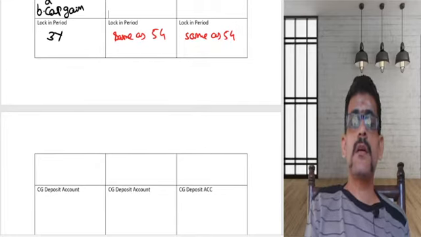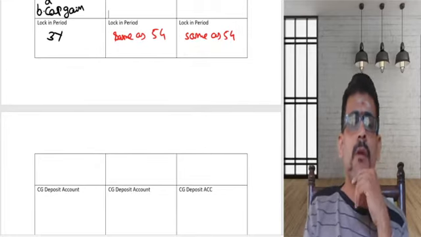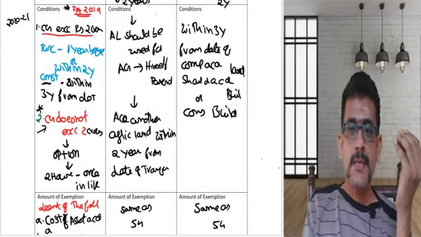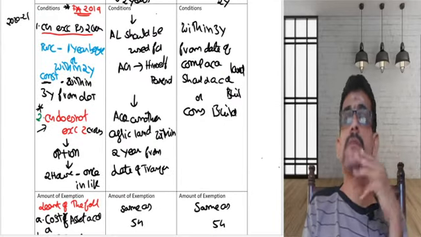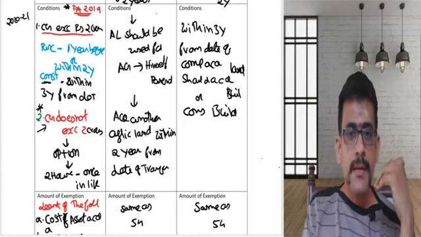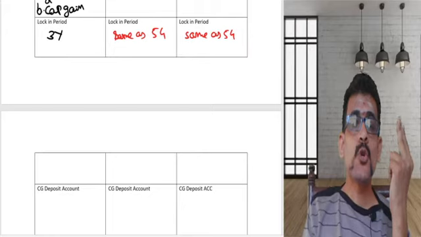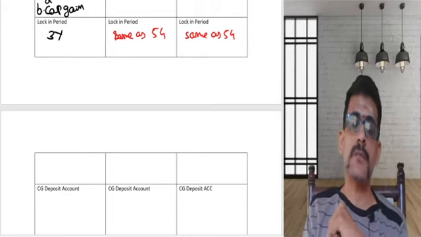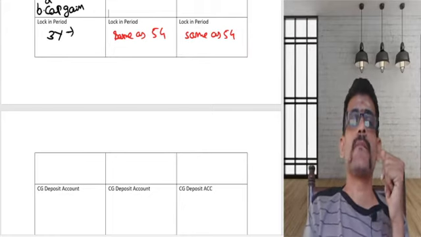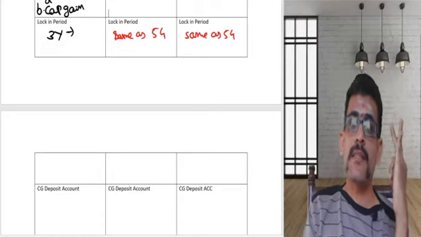3 years is the lock-in. Means what? What is the meaning of lock-in? You are selling a residential house property which is long term, and you are buying another residential house property. That residential house property should not be sold for a period of 3 years. If sold, if transferred, then what?